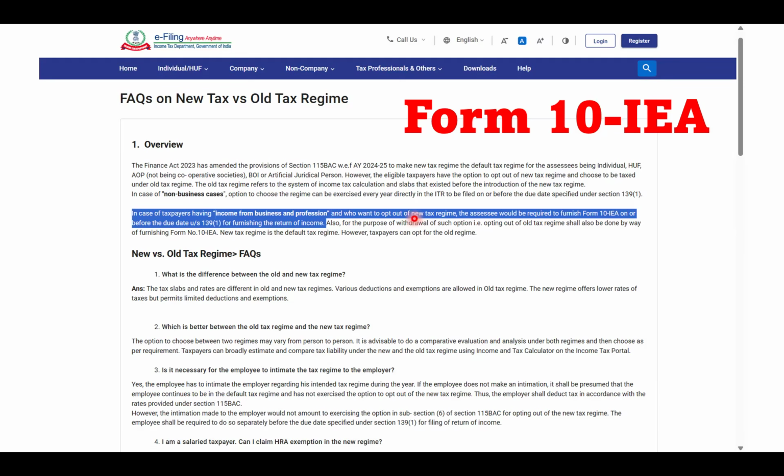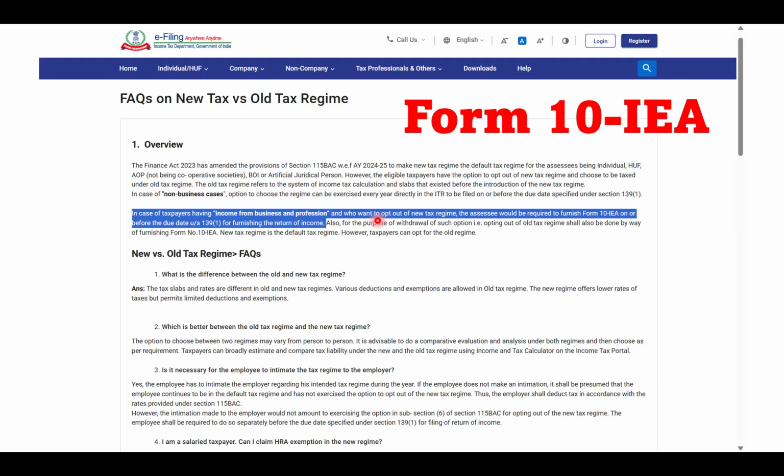And what is required is, in case you are a taxpayer and you have income from business and profession and you want to opt out of the new tax regime, then you need to fill this form on or before the due date, right? And even if you have to withdraw, then also you have to fill the same form. So if you are a person with income from salary, then you don't need to fill this form, right?